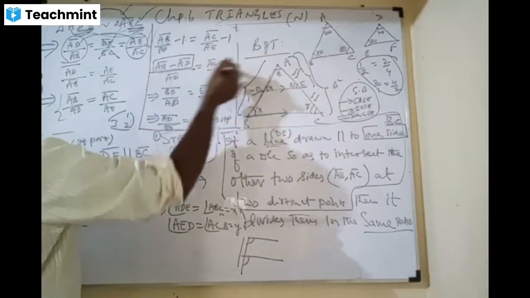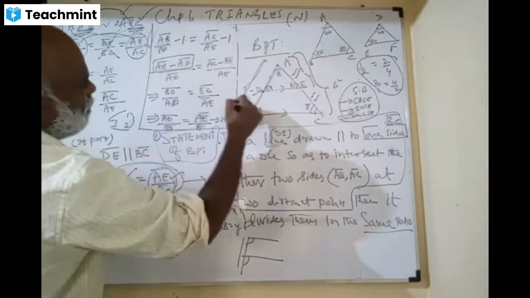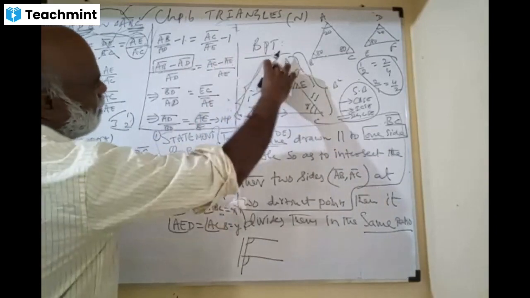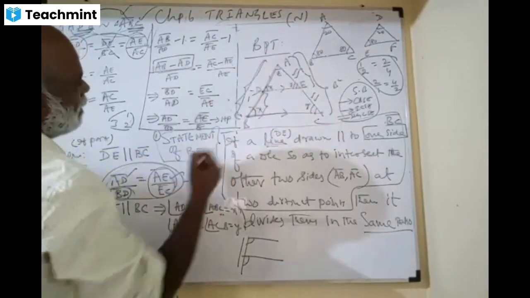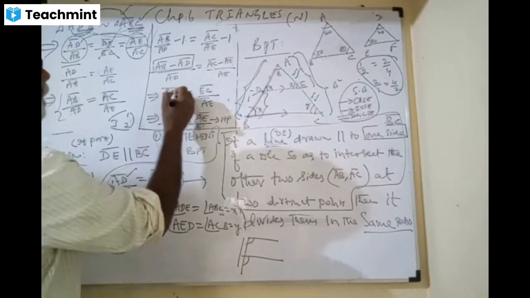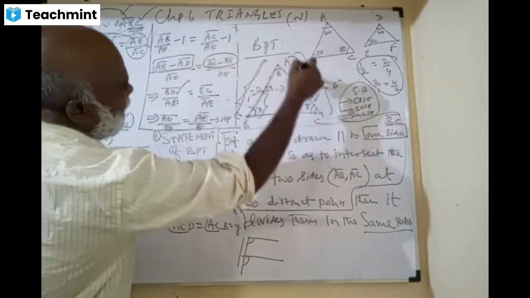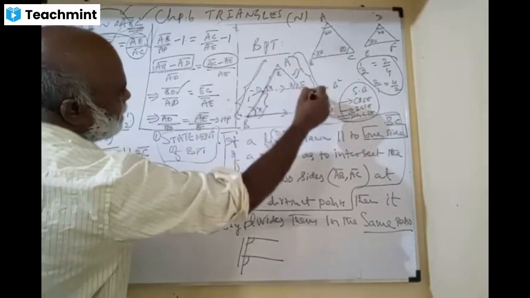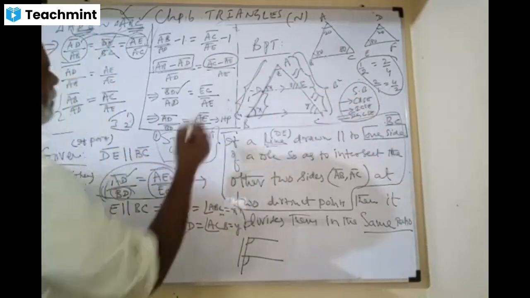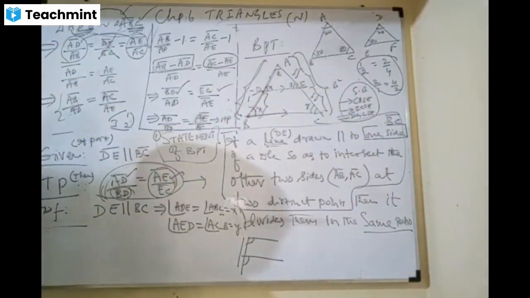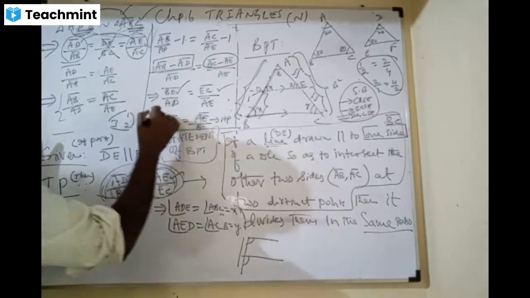LCM. AB minus AD. AB is given, AD is given. AB minus AD, what is remaining? BD. DB. Yeah. AC minus AE. What is this, ma? EC. That's all, yes, you got this one.